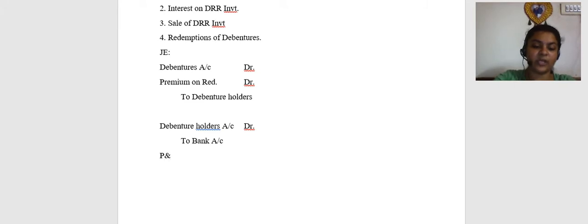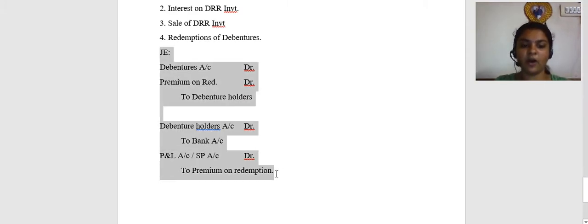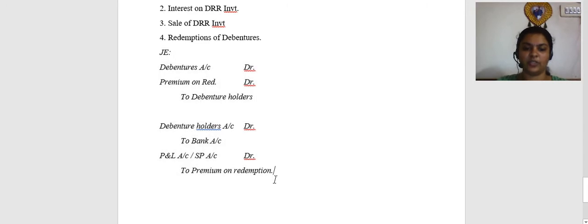So free reserves, which is P&L account debit, or securities premium account debit, to premium on redemption. Please remember that the premium can be written off either from securities premium or from any available free reserves. So these are the journal entries that you have to remember for redemption of debentures, which is part 4.